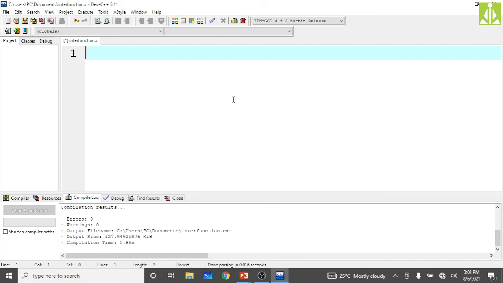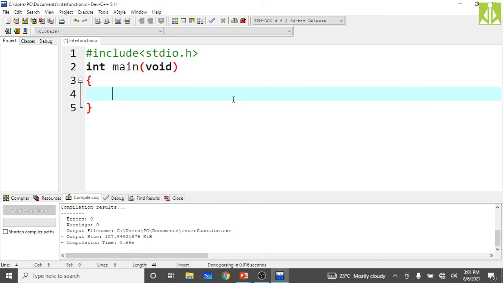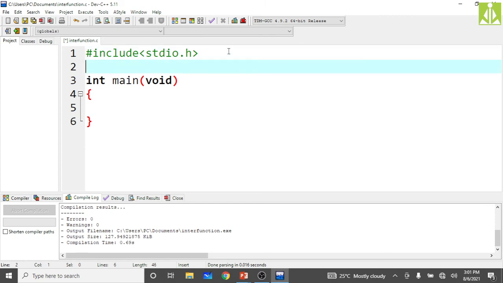So simply delete that one, #include <stdio.h>, then int main(void), and this is my complete program structure. So now I need to declare a function. The function is not going to return anything. Pass arr, pass array. And in this I am going to pass two integer values. Let us say two integer values I am passing.